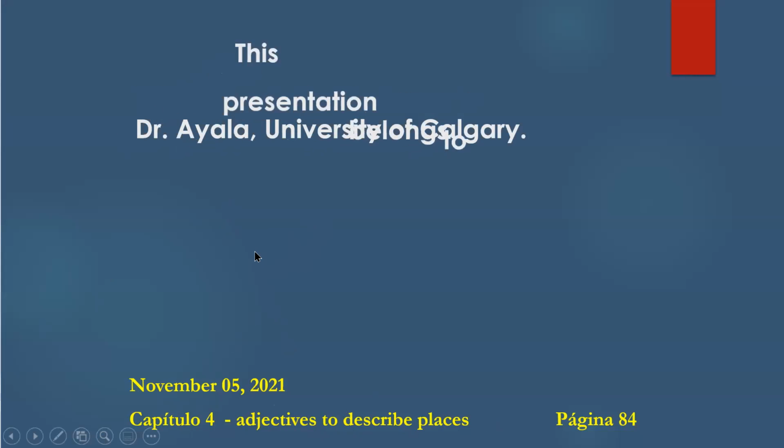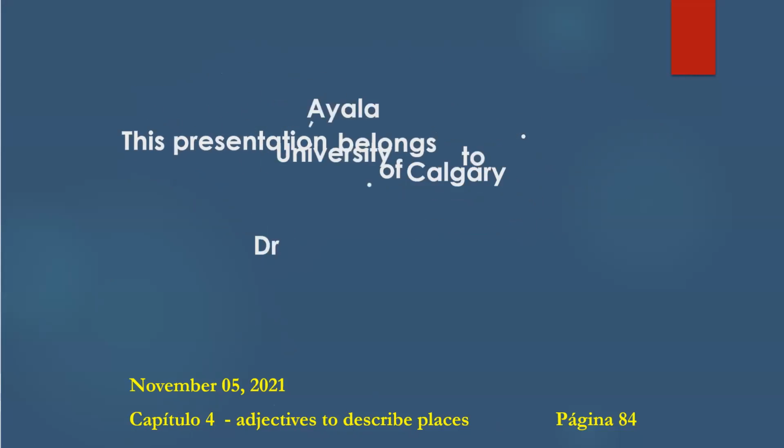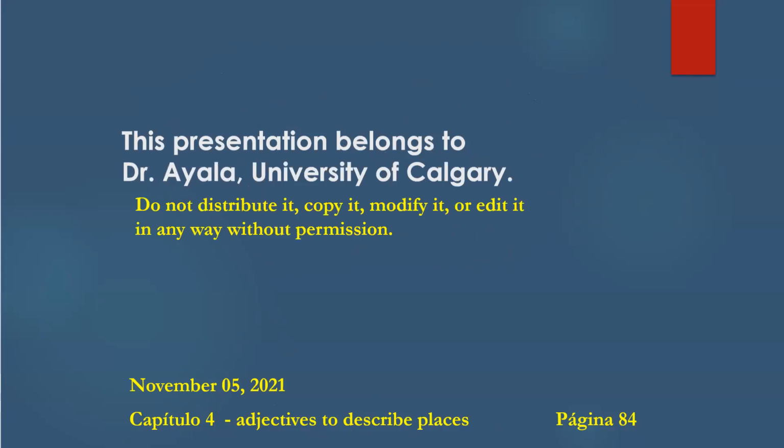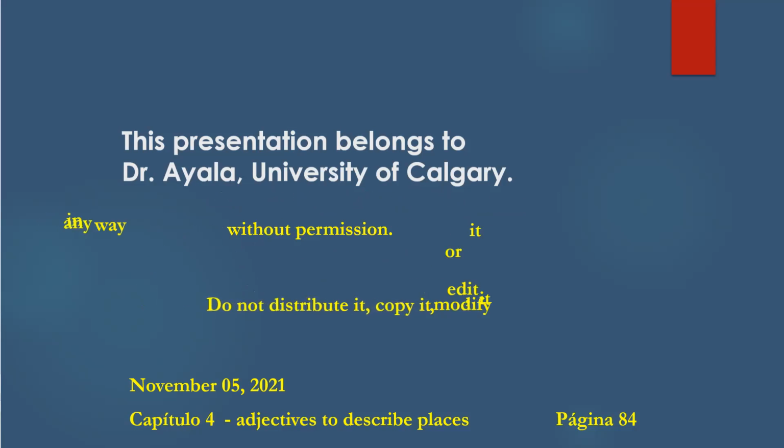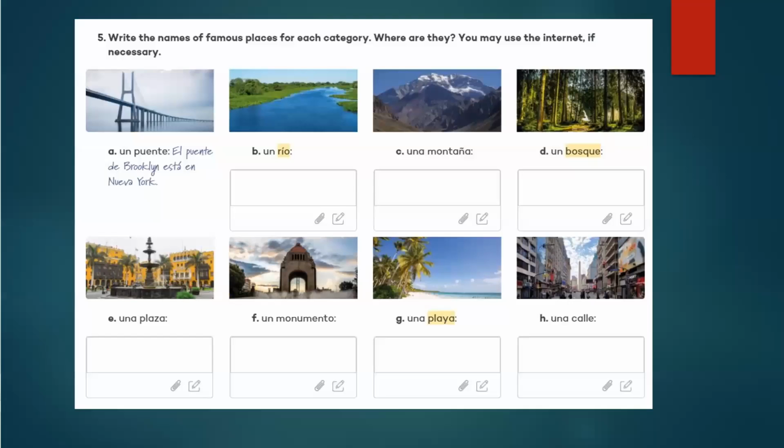So far, we have been dealing with some places. We have been practicing the vocabulary that belongs to that area. So if you remember, last thing we did was to talk about the location of these places, right? Un puente, un río, una montaña, un bosque, una plaza, un monumento, una playa, una calle. And then you were locating some of these places.